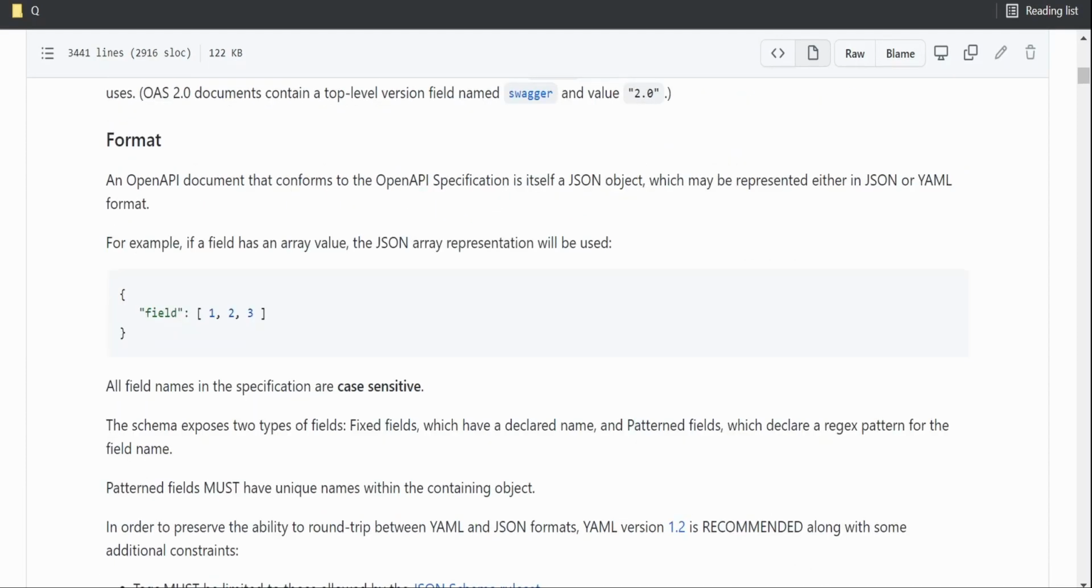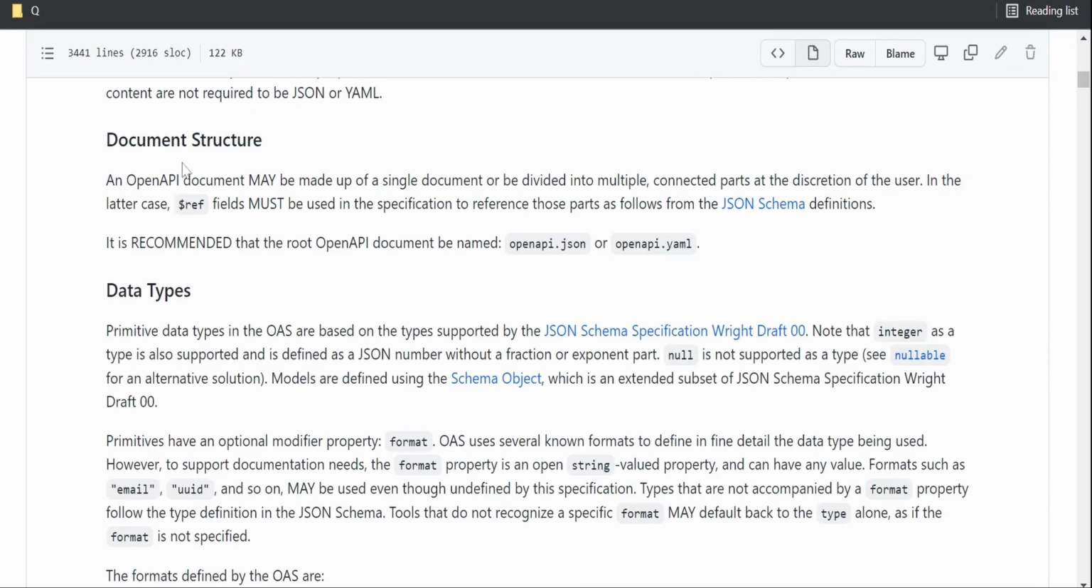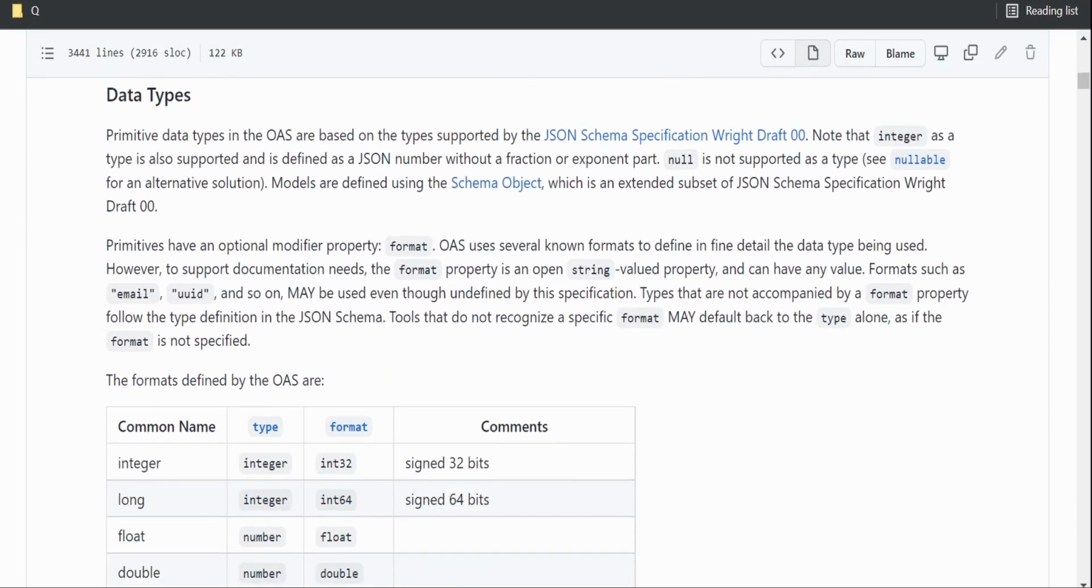The OpenAPI specification is itself a JSON object, but could be represented with either JSON or YAML. But we'll make use of YAML in our videos going ahead. There is some documentation on data types, document structure, and href. We'll discuss how we can use these references.